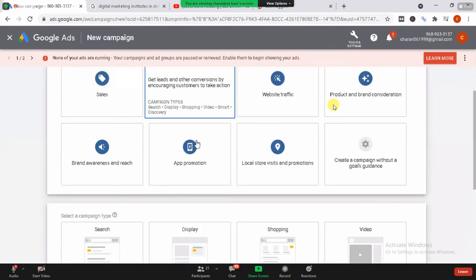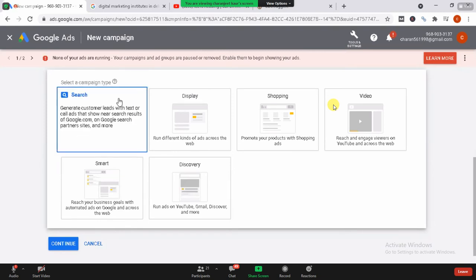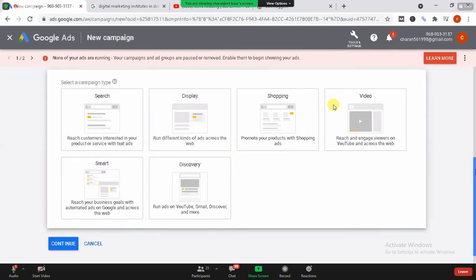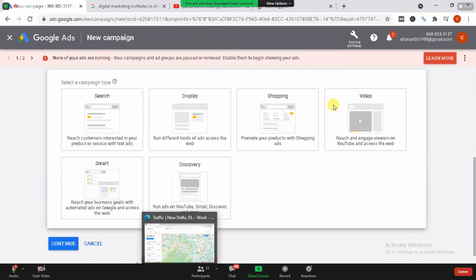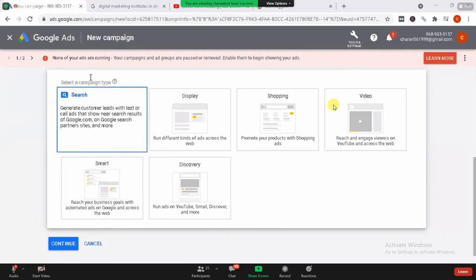So I'm going to the lead section. I have continued on this. Once I have continued, now they're going to show me that either I just a minute, just a minute. Yeah. So now you can see that once I have clicked on the lead section, they have directed me towards the campaign type. I need to select a new campaign type now.